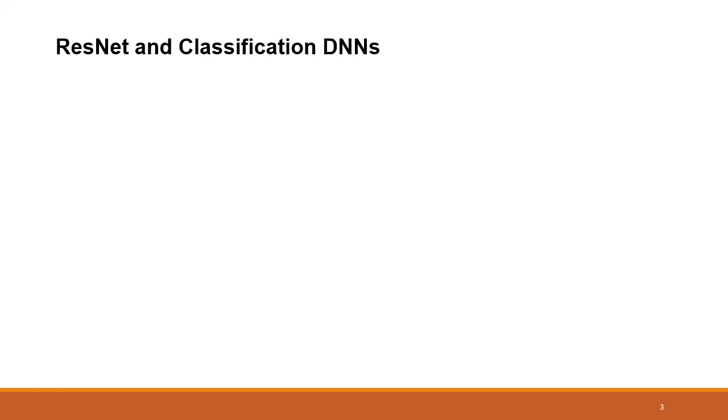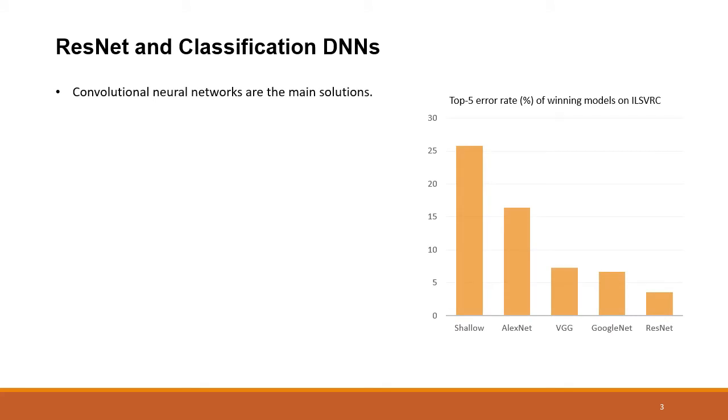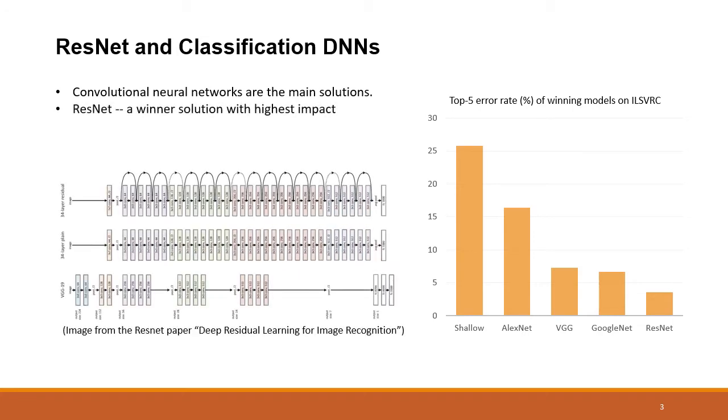Researchers and developers in the computer vision area have proposed many solutions for image or video object classification. Nowadays, convolutional neural networks are the main solution, and top-5 errors have dramatically reduced over the years on the ImageNet dataset, which is one of the most widely used classification and detection datasets. Especially, we look at ResNet, the winning solution in 2015 with the highest impact over the years. ResNet has several variants, with 18 layers, 34 layers, 50 layers, and more. A general intuition is that more layers lead to higher accuracy.